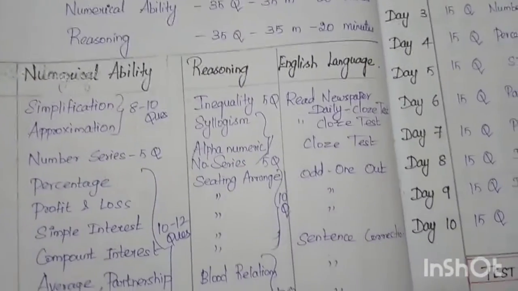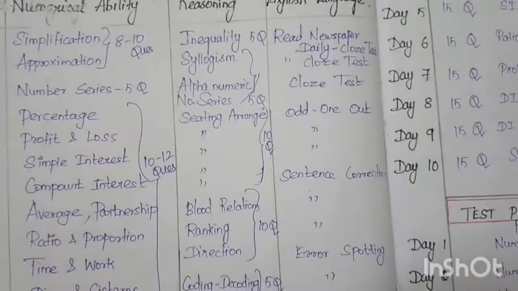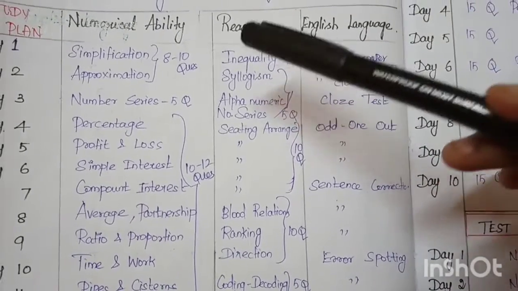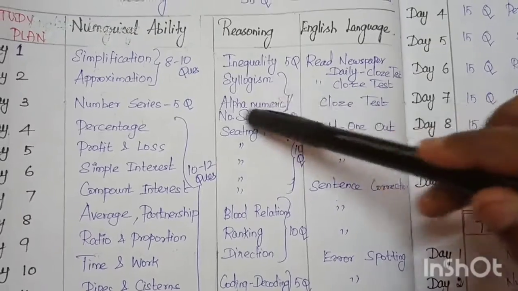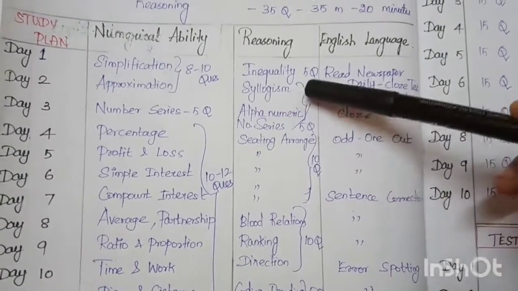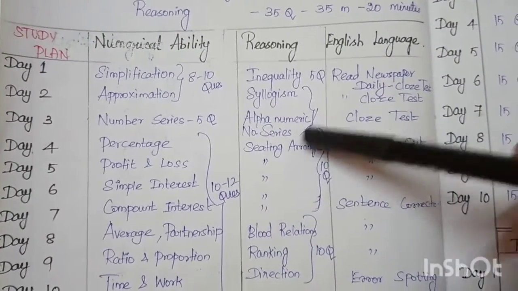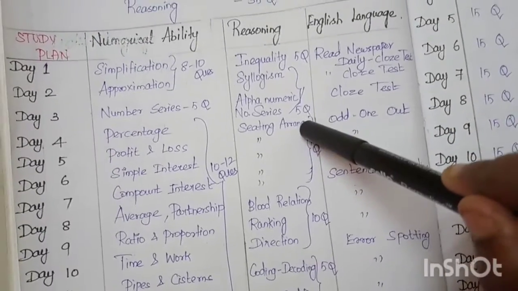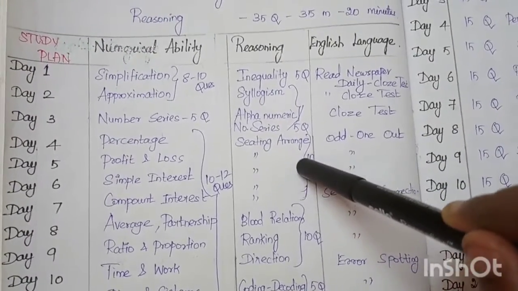And in reasoning, inequality and syllogism: in inequality there will be 5 questions, and syllogisms and alphanumeric number series together will be 5 questions. In seating arrangement there will be 10 questions. 5 questions will be of a moderate level and the remaining 5 questions will be somewhat hard.